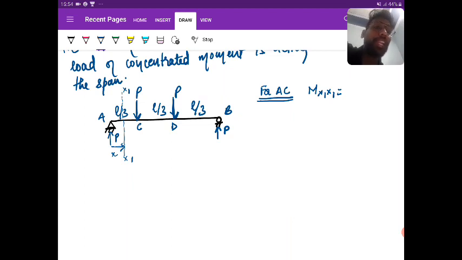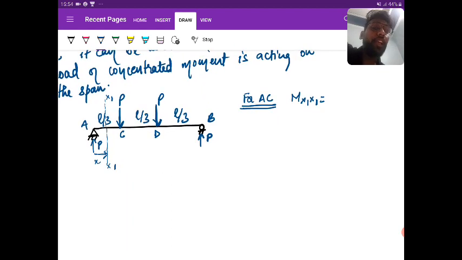What is the bending moment at section H1? Use the sign convention: left to right, clockwise positive, anti-clockwise negative. So it is clockwise, and the value is P into H.